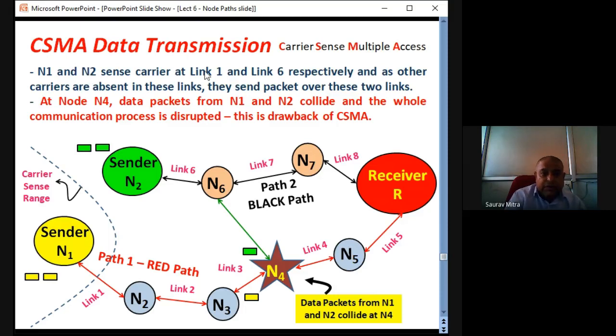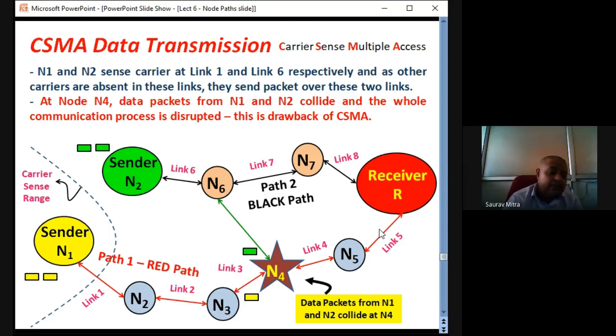At node N4, data packets from N1 and N2 collide and the whole communication process is disrupted. This is the main drawback of carrier sense multiple access based communication. That is, it is not sensing what is happening in the other path of the whole ad hoc wireless network.